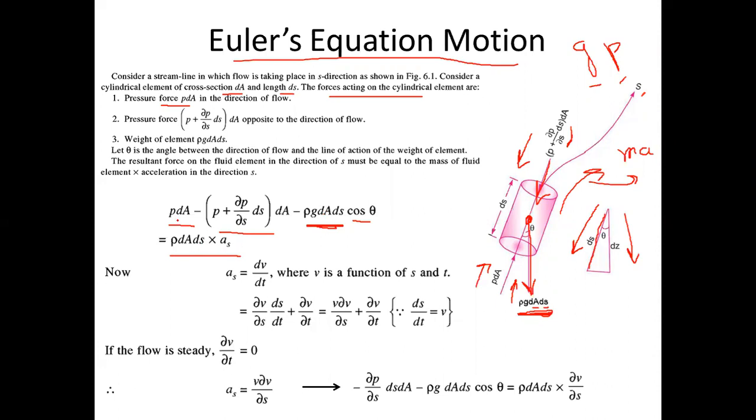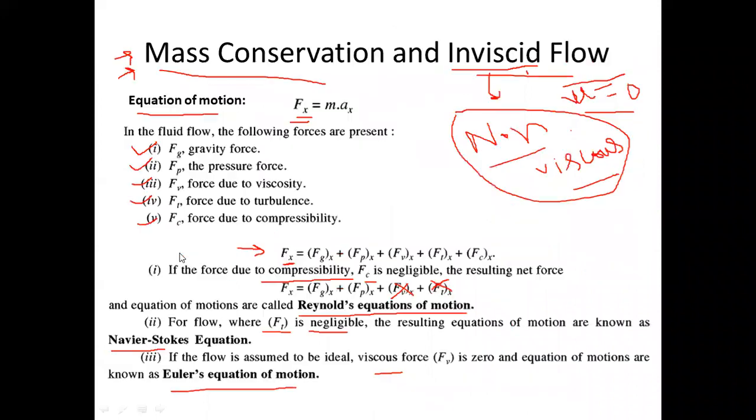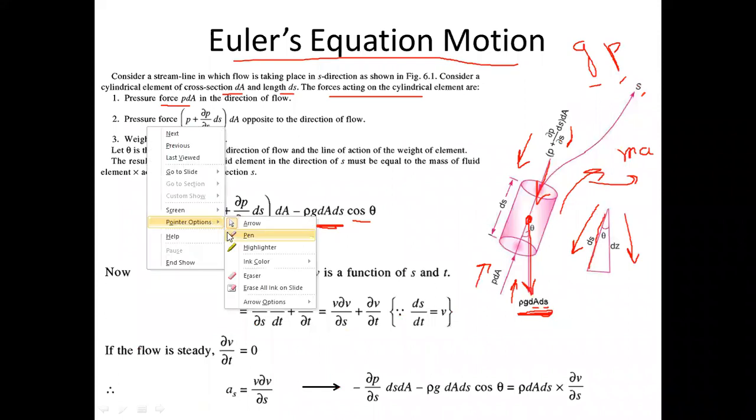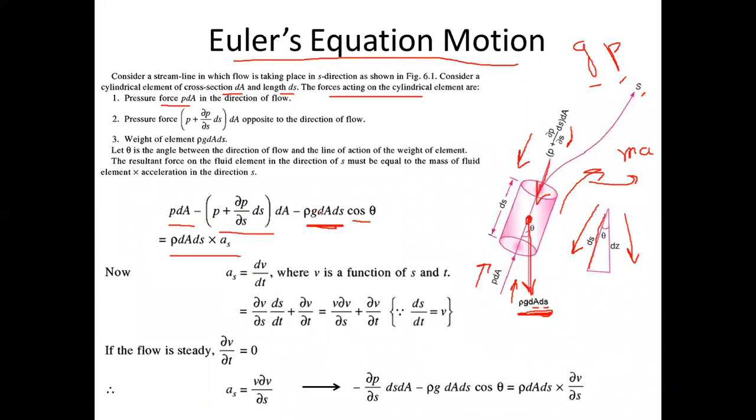So this change in pressure and weight forces should be equal to, like in the previous slide, what is this Fx? Fx is mass into acceleration. So all the forces will be equal to the inertia force, mass into acceleration. So we are just taking Fg plus Fp equal to mass into acceleration. That is what we had done here also: Fp plus Fg equals mass into acceleration, and mass is rho into volume, into acceleration as.